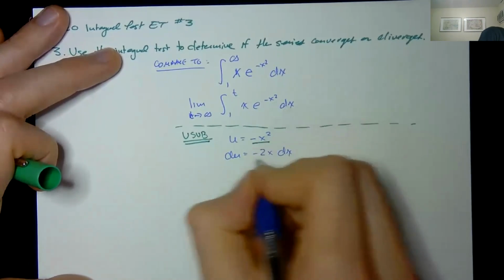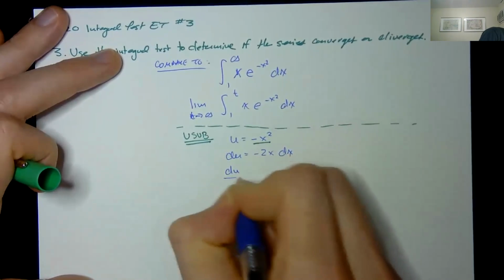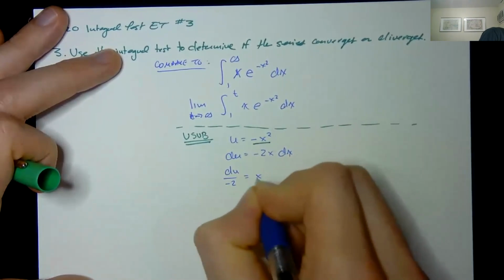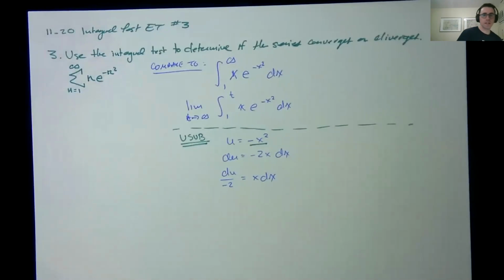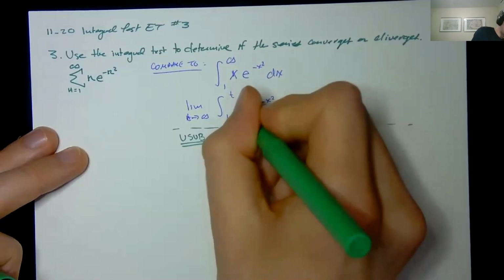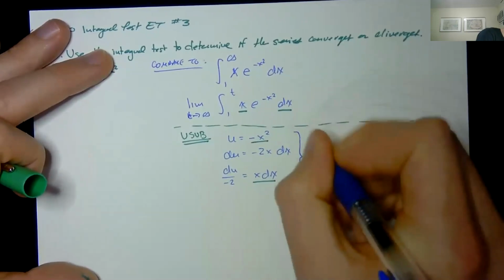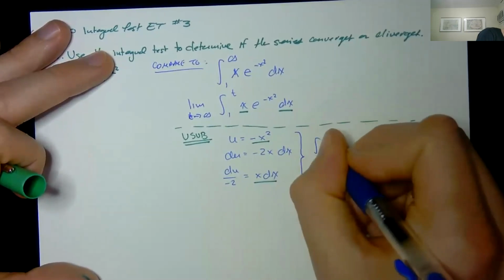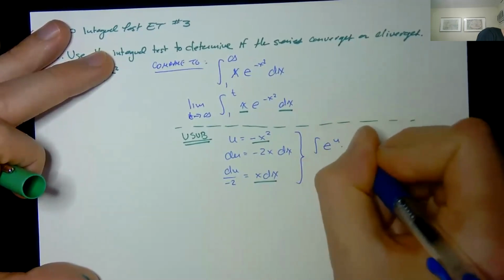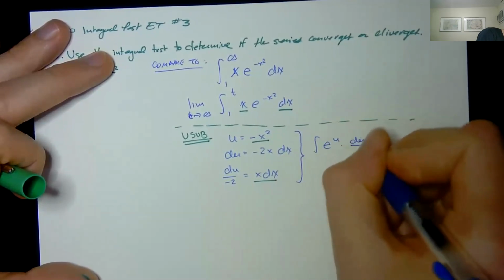So we need to move the -2 to the left so that I get this. Now this part matches this and this. This allows me to rewrite that integral as the integral of e to the u times du over -2.